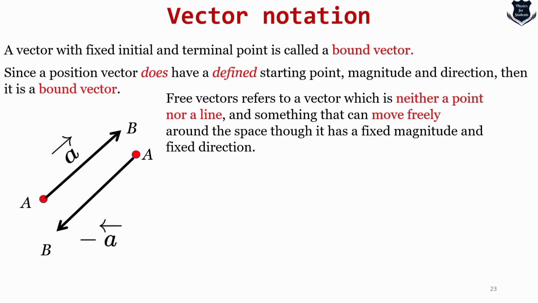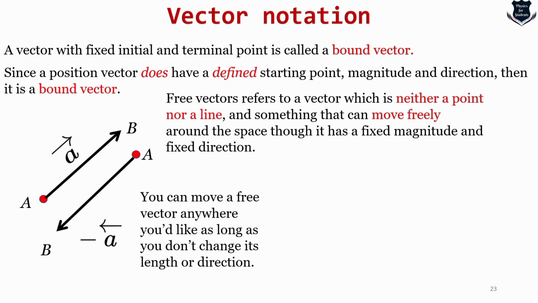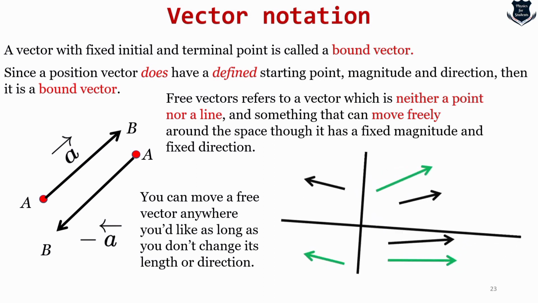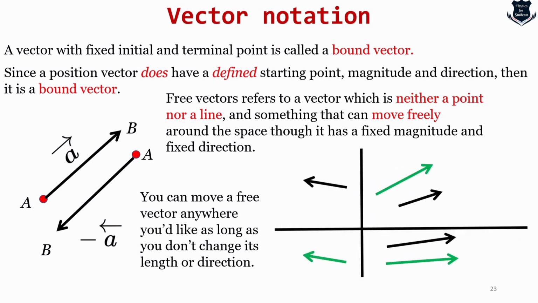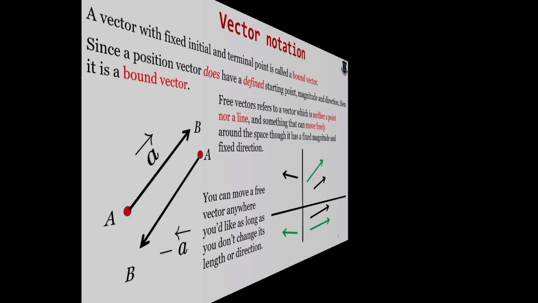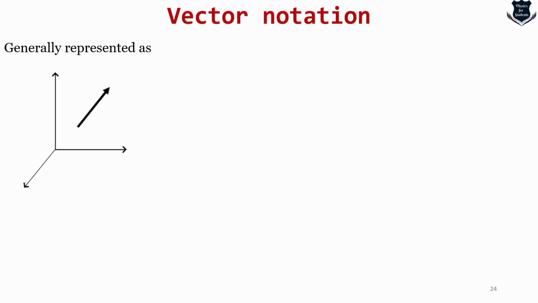Free vectors are not bound vectors. They are not fixed to a point nor a line, and they can move freely around space with a fixed magnitude. Something like this is not a perfect illustration, but anyway, you can move a free vector anywhere you would like.